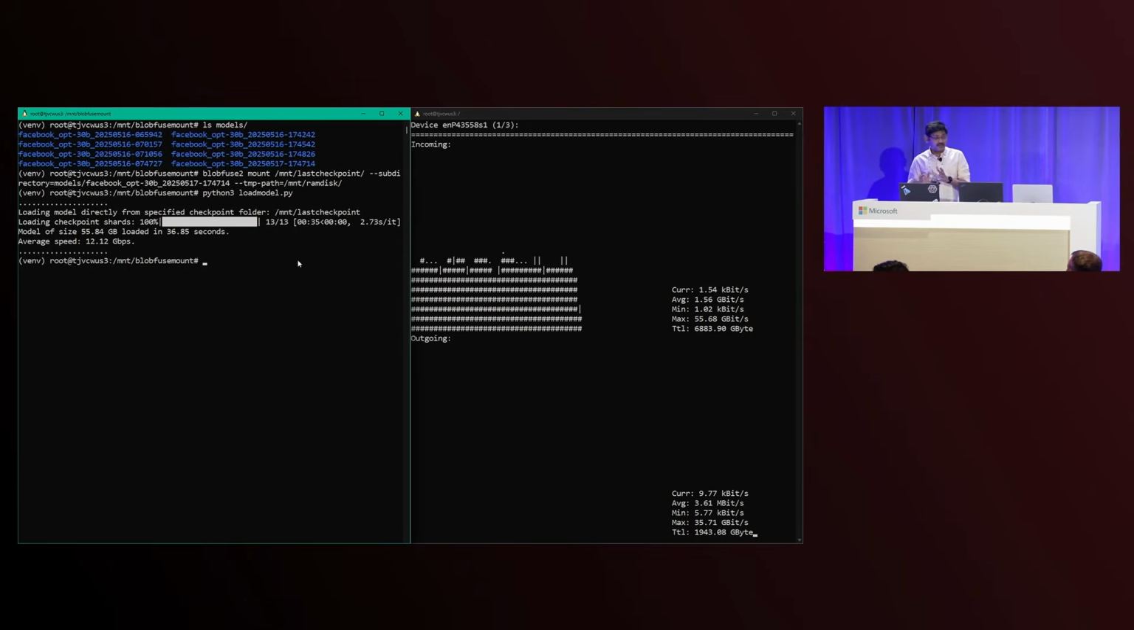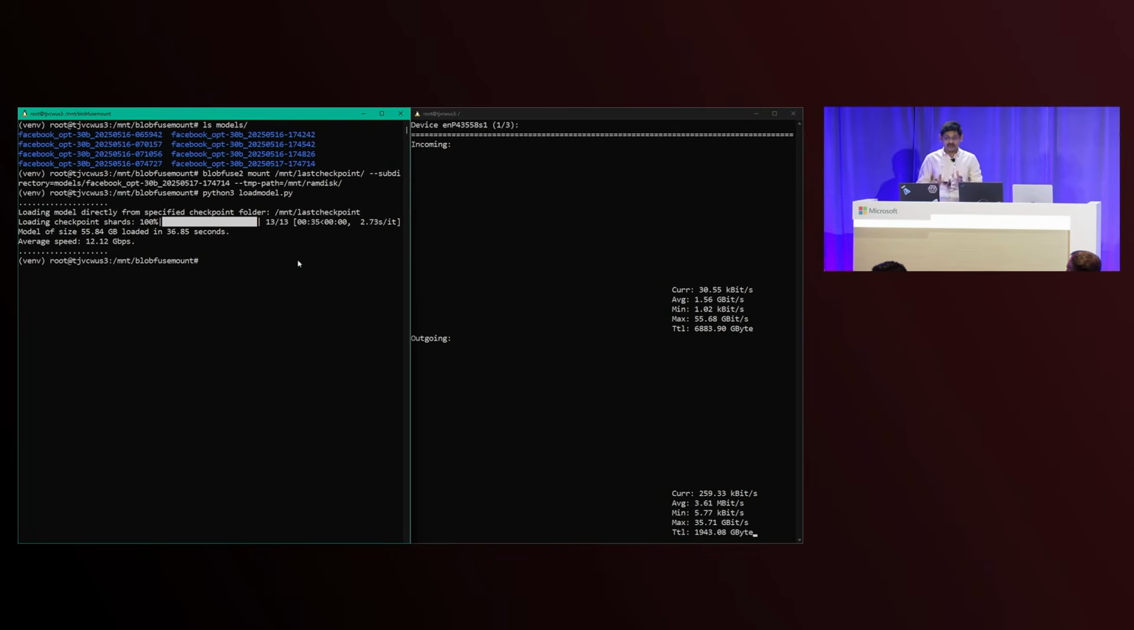And file cache does an amazing job. It just took 36 seconds to bring a 55 GB, 30 billion parameter model onto the local node and ready for inferencing applications. That is great. However, that still means you might get into cold start delays if your model gets evicted from the memory during any part of this process. And that's